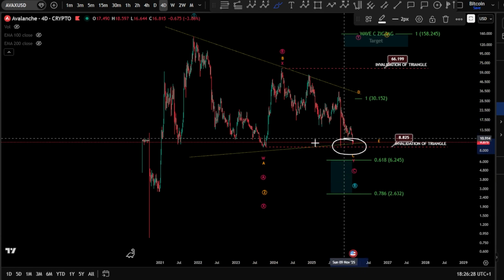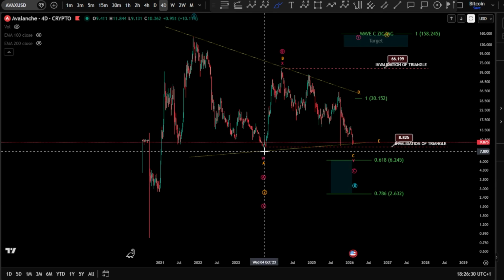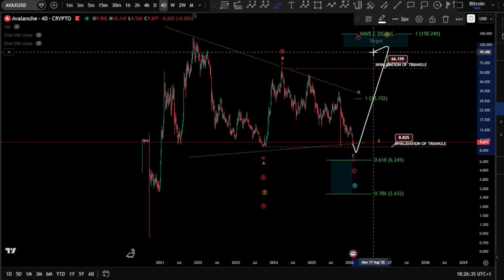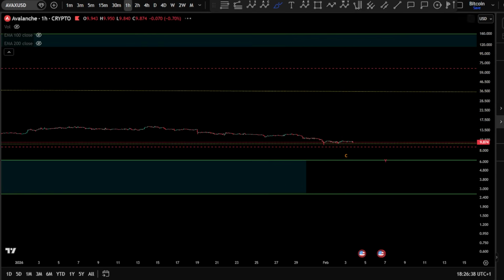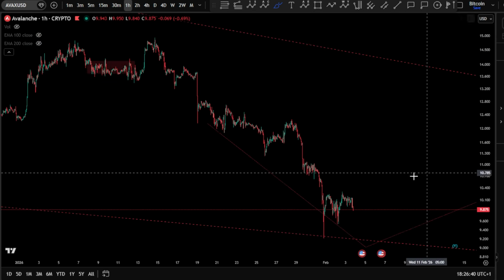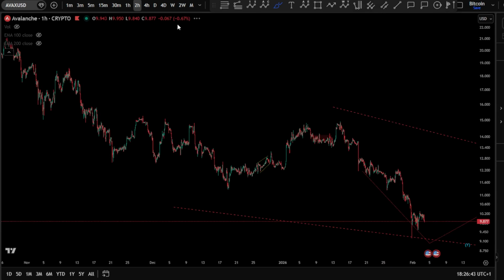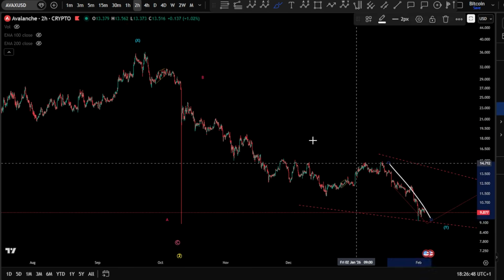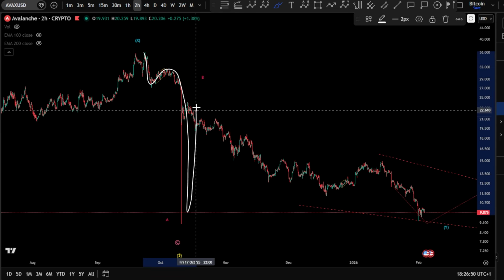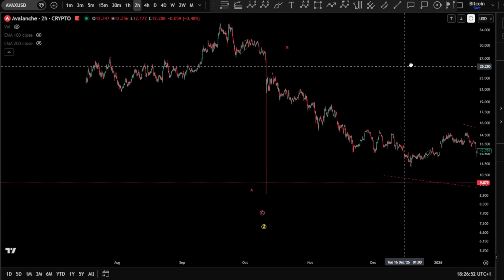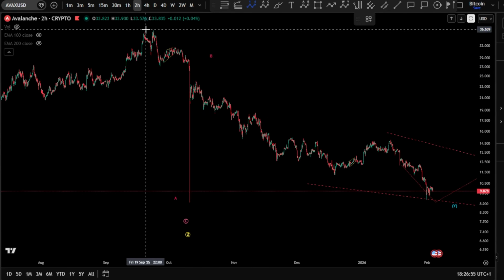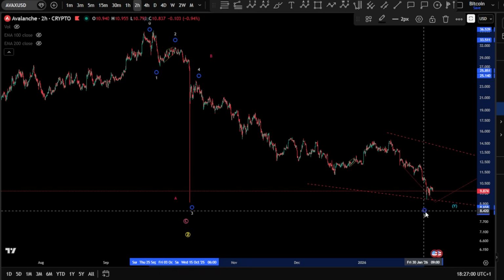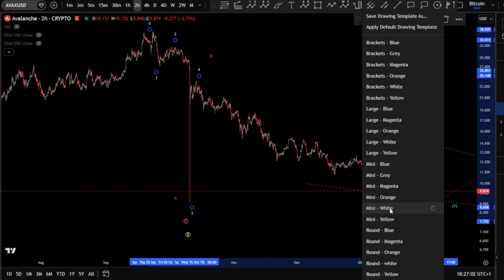And we're looking for this low to take both the wick and this old low there at $8.8 here for AVAX and then start the push toward the upside. So on the 1 hour chart here, we are looking as well at the following count to be finishing, of course, a wave 5, because you might be here in an impulse 1, 2, 3, 4, and a 5. This wave 5 is very long in time as well, so I would like to set this as 1, 2, 3, 4, and a 5. This is the first possibility here that it might be unfolding.